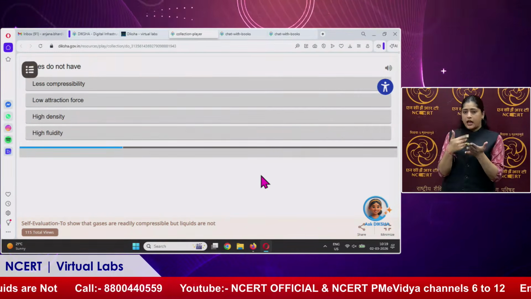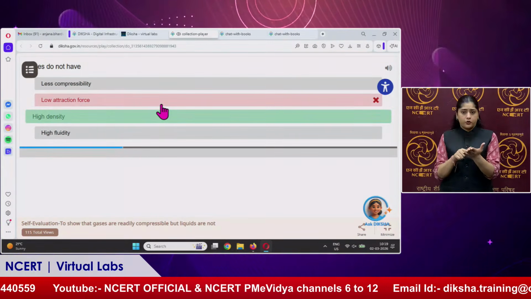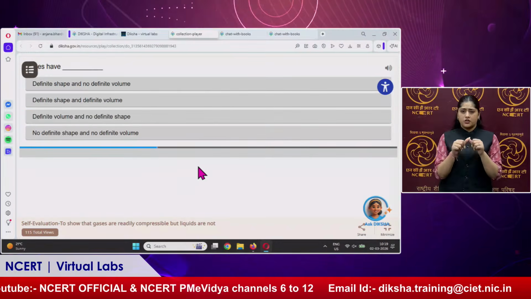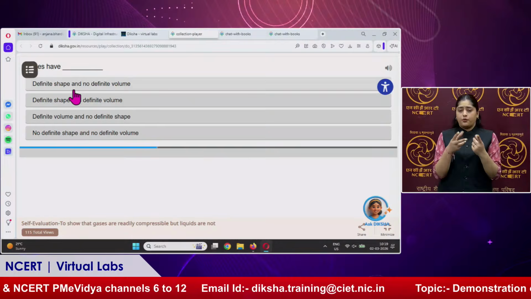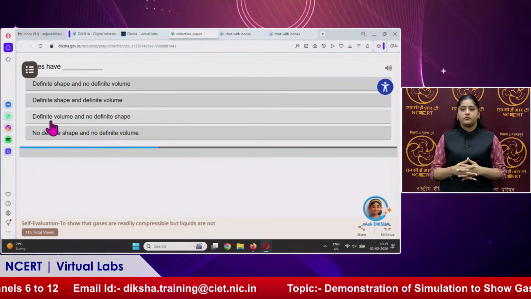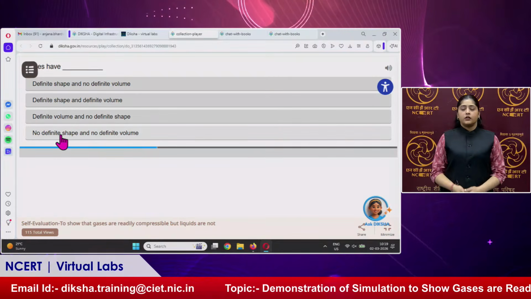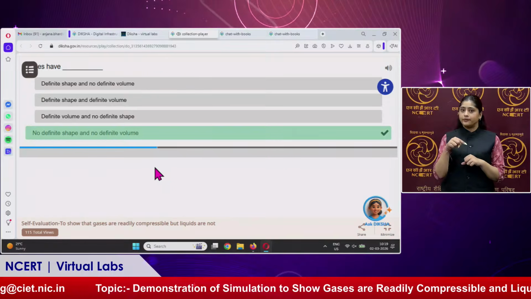So this is how you can self-evaluate yourself. Now I am clicking randomly on any answer just to show that there are some questions here in the self-evaluation. Gases have definite shape and no definite volume, definite shape and definite volume, no definite shape, or no definite shape and no definite volume. Option 4. So yes, correct. Gases have no definite shape.